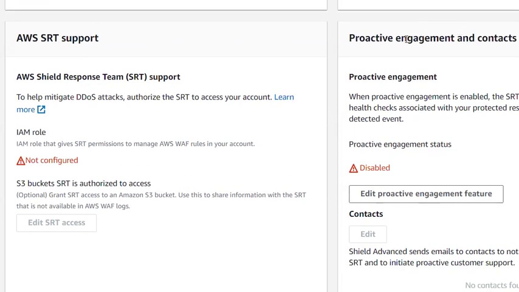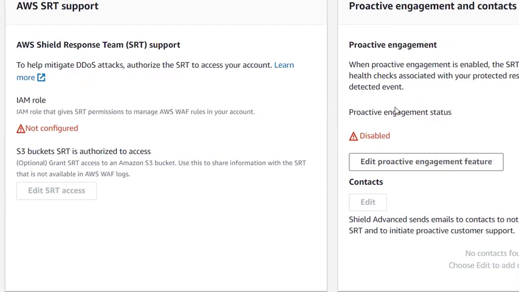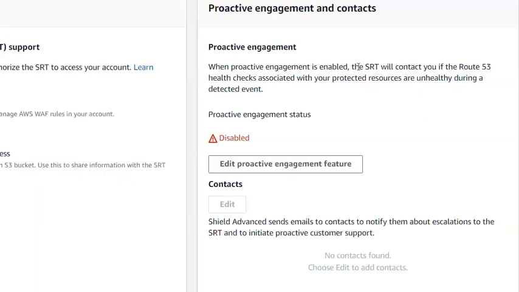And proactive engagement and contacts, that also you can see here. When you enable it, the SRT team will contact you if Route 53 health checks associated with your protected resource are unhealthy during a detected event. SRT team will take care of it.